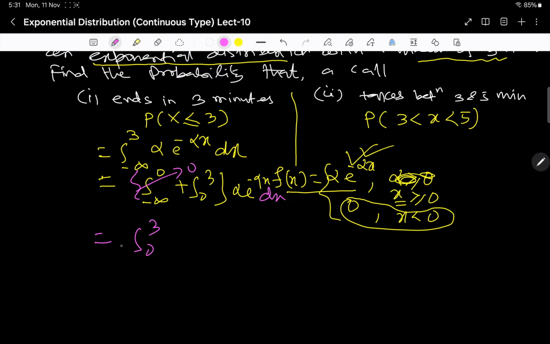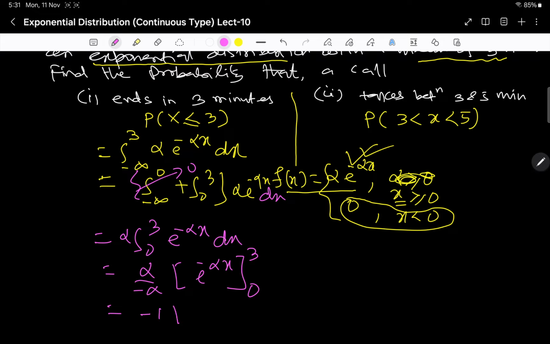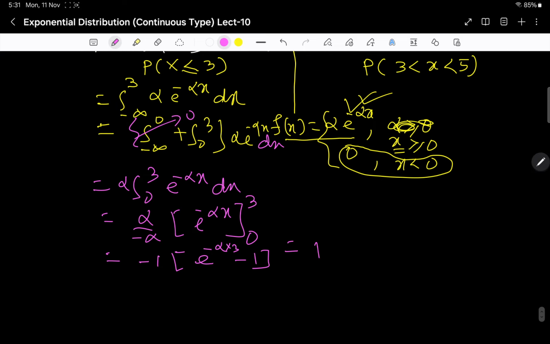So this will give you the integral from 0 to 3, alpha taken out, e to the power minus alpha x dx. You integrate it, it is alpha by minus alpha e to the power minus alpha x, from 0 to 3. So this is equal to, here minus 1 and e to the power minus alpha into 3, minus here 1. So this will give you 1 minus e to the power minus 3 alpha.